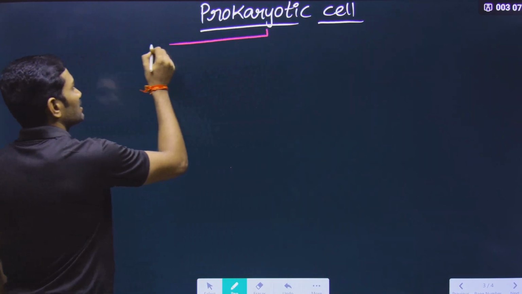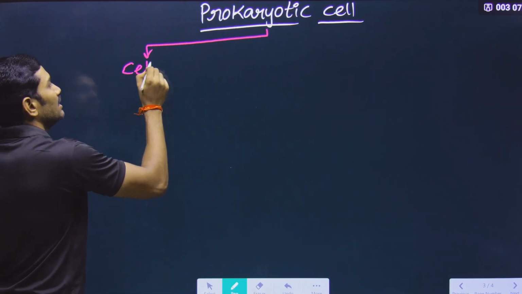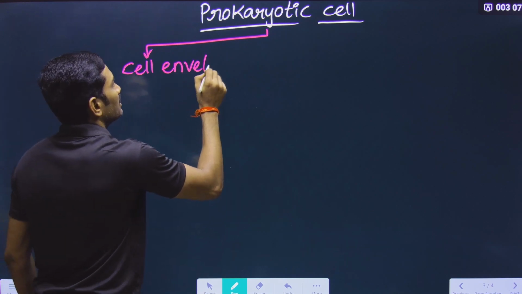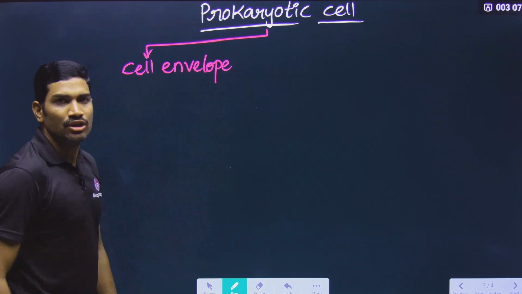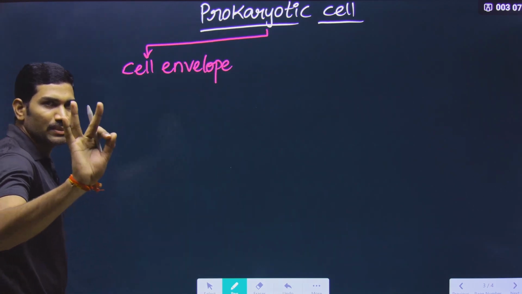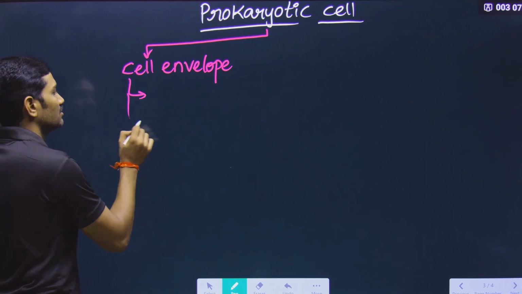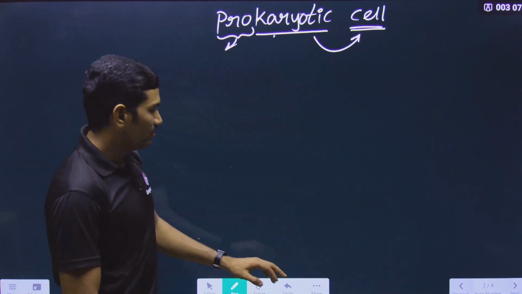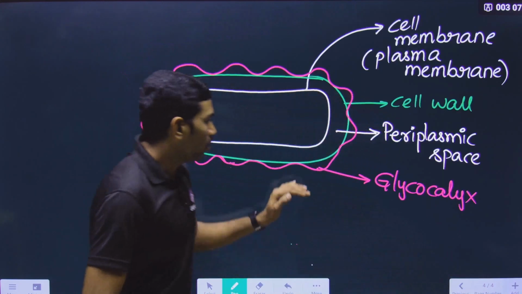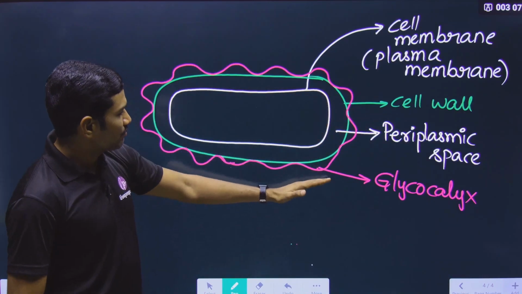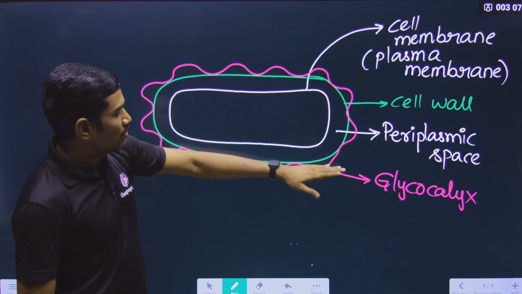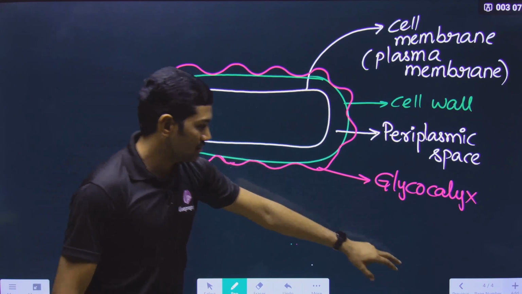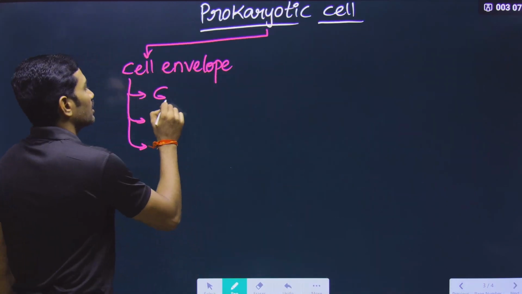So the prokaryotic cell has a cell envelope. In this cell envelope, what is present? A total of 3 components are present, and we will write these 3 components from outer to inner. So the sequence goes from outside to inside. What is the outermost? The outermost is the glycocalyx.